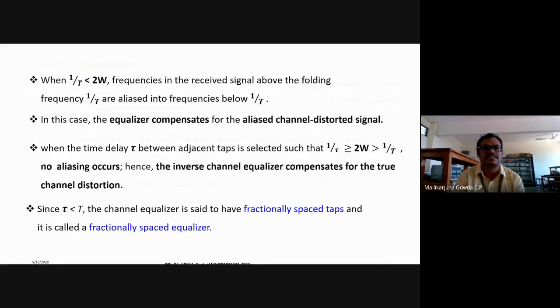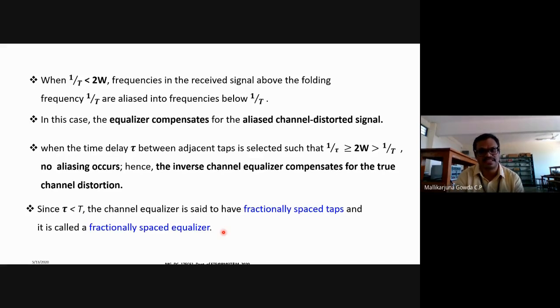And the second case is when the time delay between the adjacent taps is less than the symbol interval, then I say that the channel equalizer is said to have fractionally spaced taps, and I call that a fractionally spaced equalizer. So two things I hope you will be able to understand and say what it is.